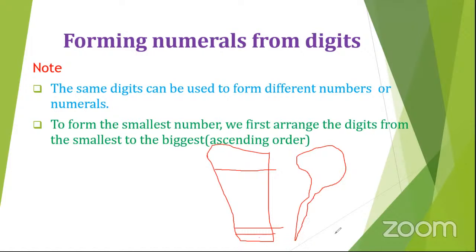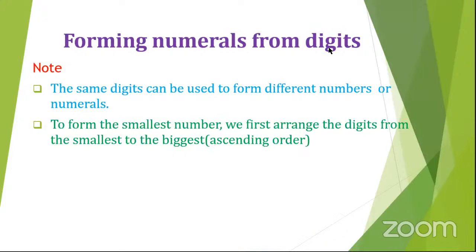You start from the smallest digit. If it is 1, you will start with 1, 2, 3, 4, 5, like the house here. That is when we are forming the smallest number. Then let us see.